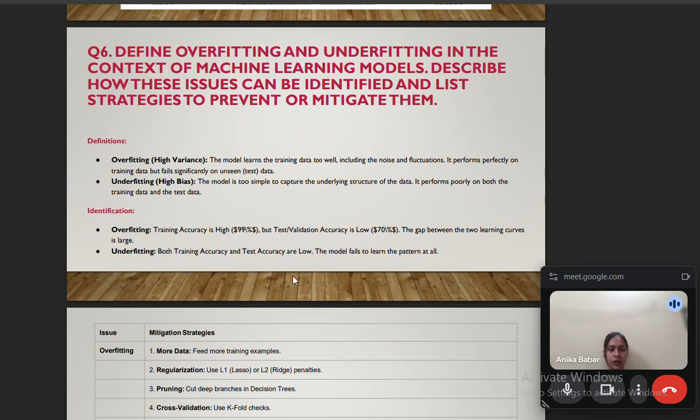Next, the sixth question. In this, definitions first. Overfitting, which is high variance: the model learns the training data too well, including the noise and fluctuations. It performs perfectly on training data but fails significantly on unseen test data. Underfitting, that is, the model is too simple to capture the underlying structure of the data. It performs poorly on both the training data and the test set.